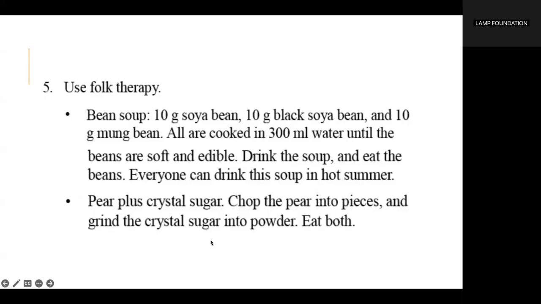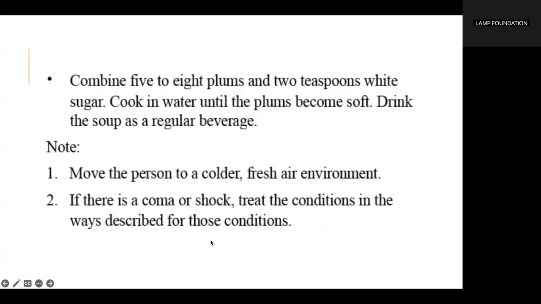Pear plus crystal sugar. Chop the pear into pieces and grind the crystal sugar into powder. Eat both. Combine 5 to 8 plums and 2 teaspoons white sugar. Cook in water until the plums become soft. Drink the soup as a regular beverage. Note: move the person to a colder, fresh air environment.